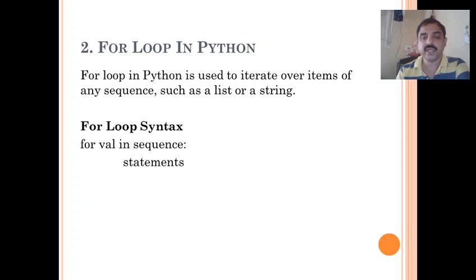Now the second statement used for iteration is for loop. For loop in Python is used to iterate over items of any sequence, such as a list or a string. The syntax of for loop is for value in sequence followed by the statements. We'll see the example.